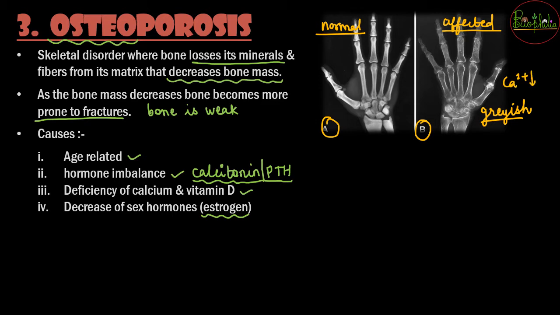the calcium content is decreased, that means there are more air spaces, and the air spaces are going to lead to black places. So wherever there is air, there is black, and if air is increasing, that means the black area is increasing and the bone mass is going to decrease. So that is one of the cases that you need to understand over here, and from that we can understand if the person is suffering from osteoporosis or not.